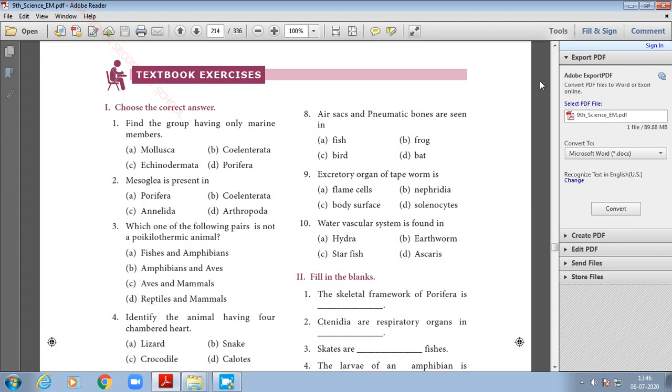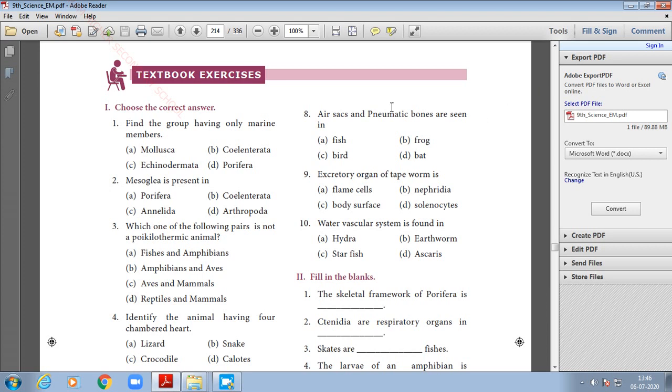Okay children, now we'll move on to book back exercises. I want you to open your book, take your pencil and mark the answers. And if you have any doubt about the spellings, after seeing the video you can refer to the book.